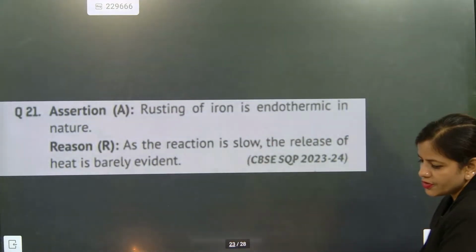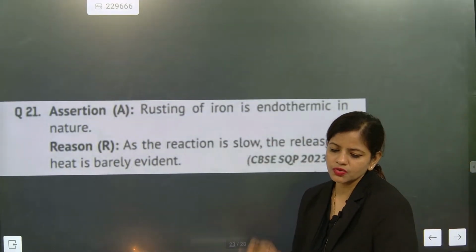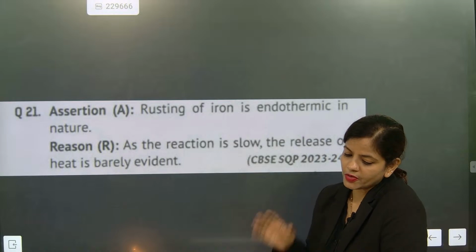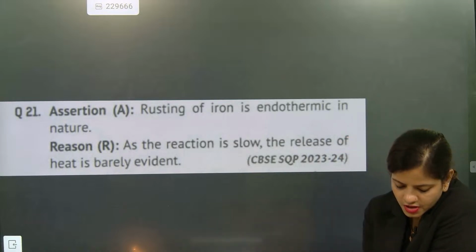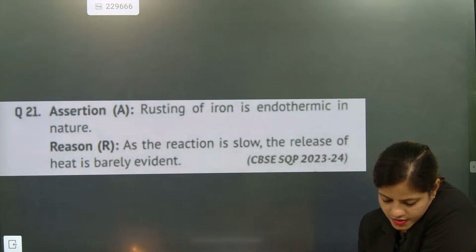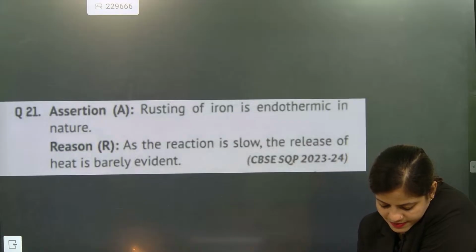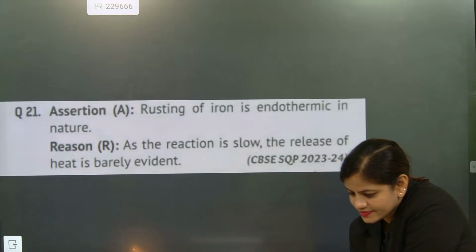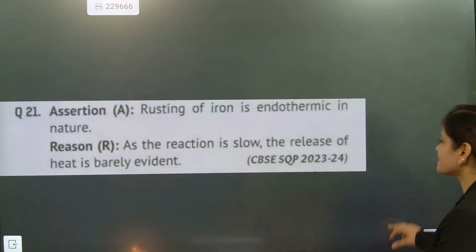Rusting of iron is an endothermic process. The correct answer is no. Rusting of iron is not an endothermic process. It is an exothermic process. So the option is D. Those people who said option D are absolutely correct.